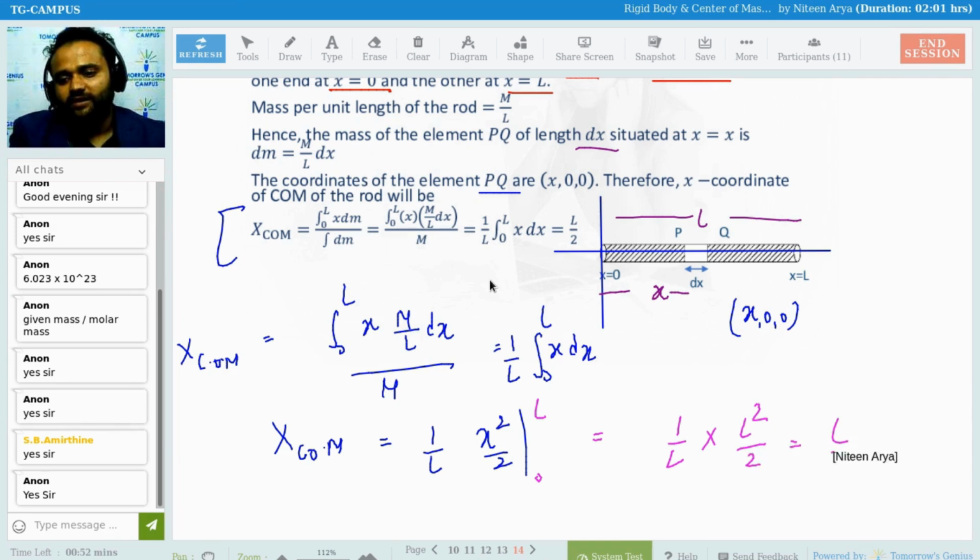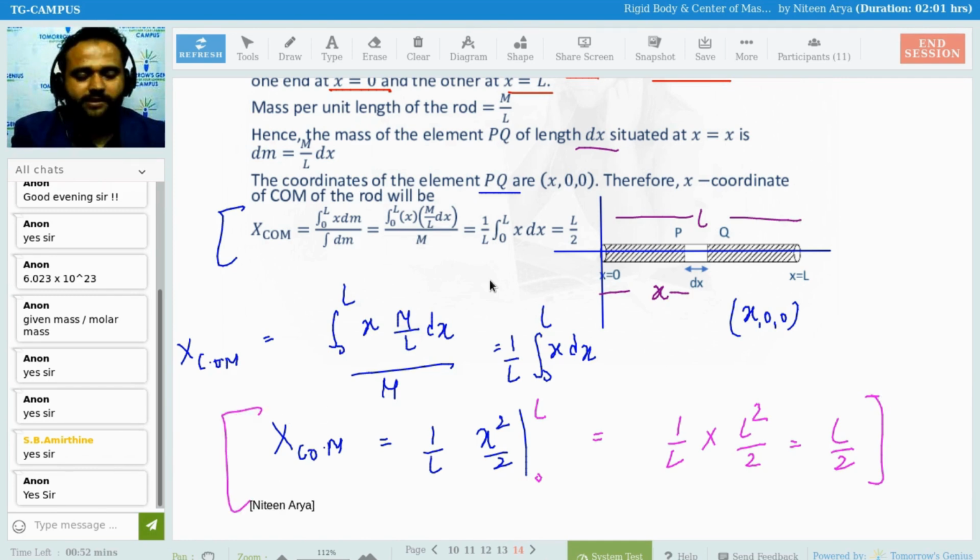So automatically you can see that for any rod of uniform mass m and length L, take this example. This is a rod of mass m, uniformly distributed, and length L. If I want to balance this from one end, I am not able to. With two fingers, or even with the palm, I can balance it only at the middle part. If I try at one end, it is going to fall.